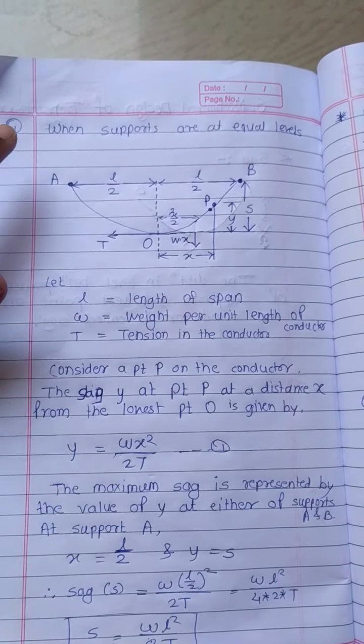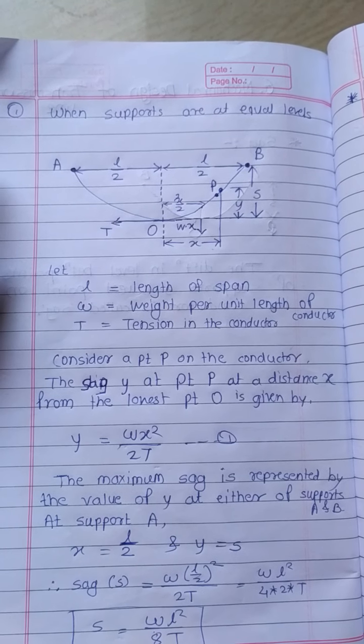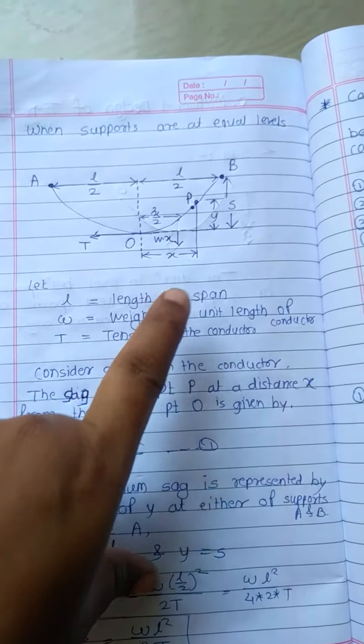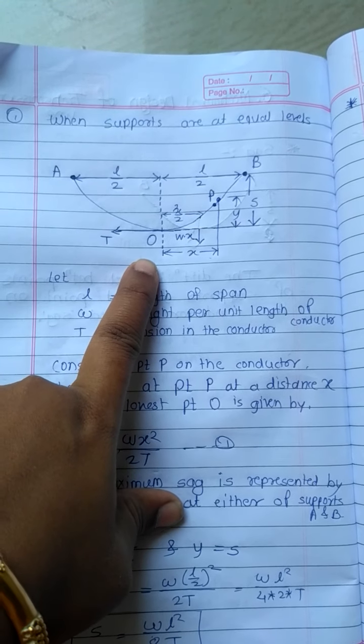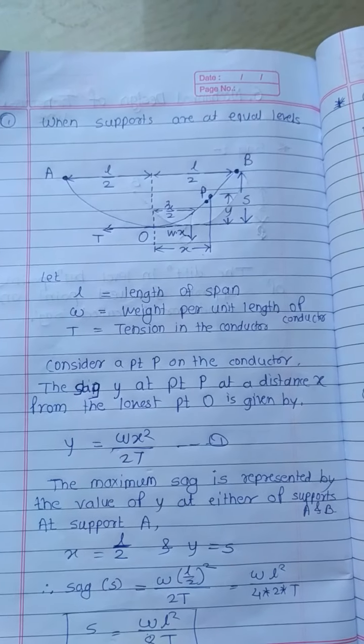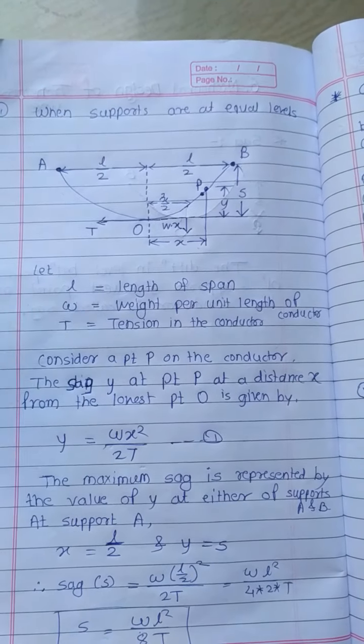Consider a conductor between two equilevel supports, that is A and B, with O as the lowest point as shown in the figure. It can be proved that the lowest point will be at mid span.